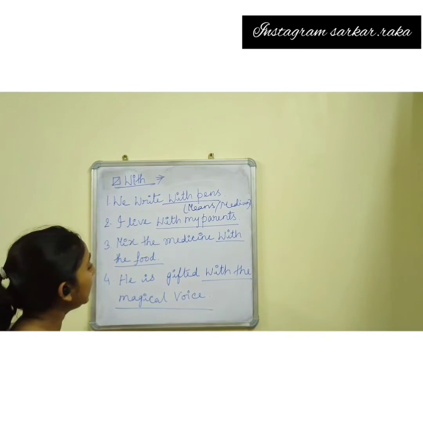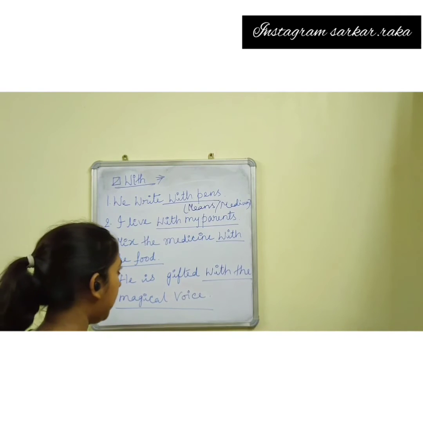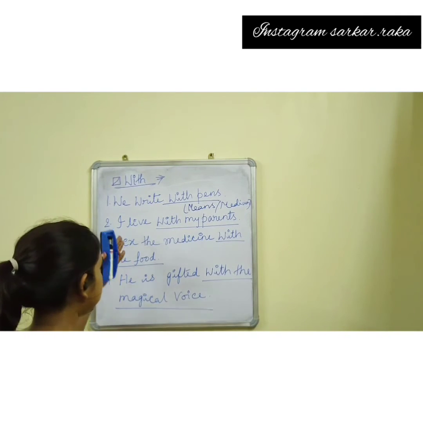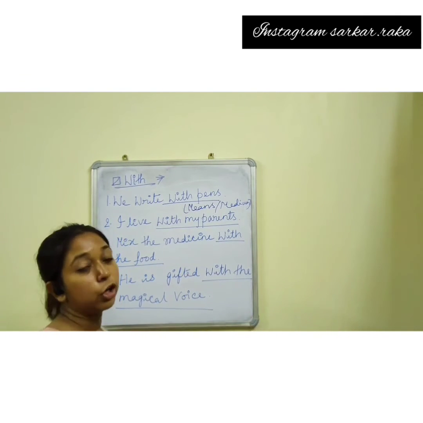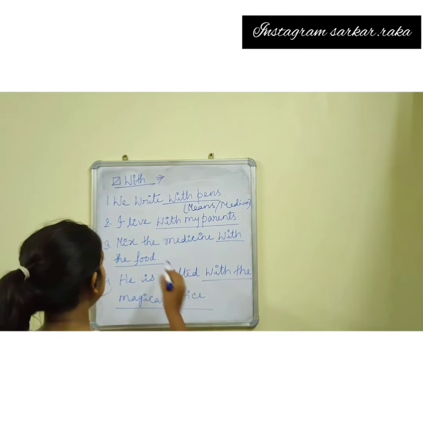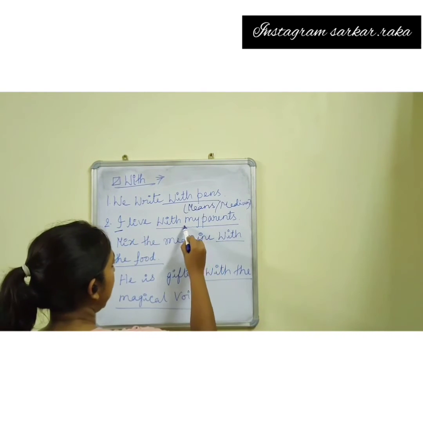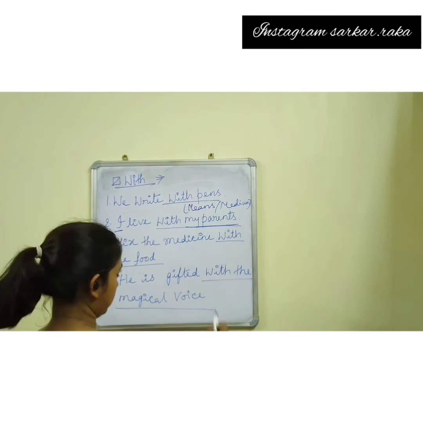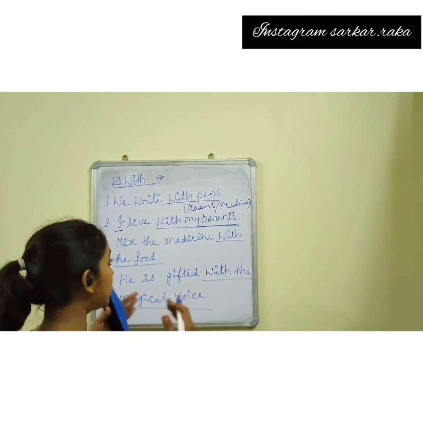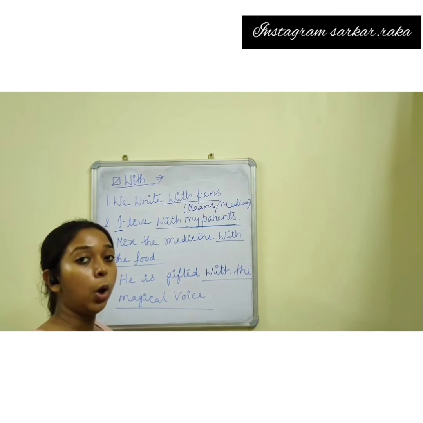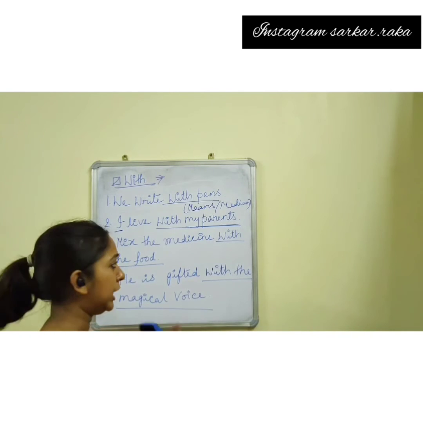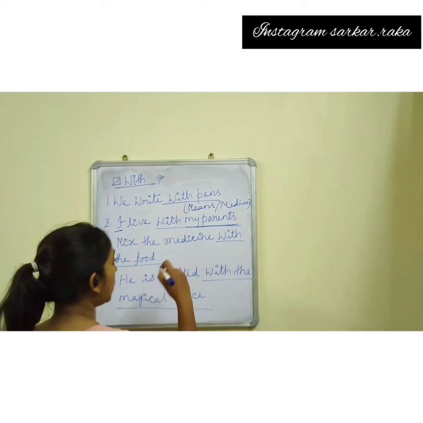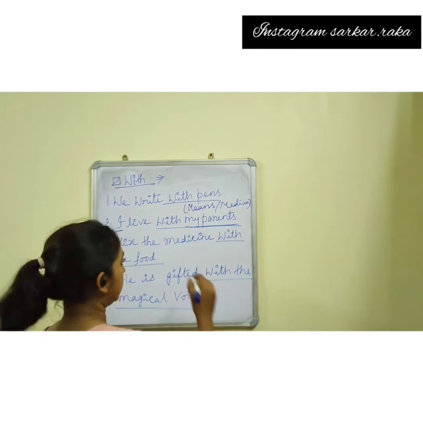Next, I live with my parents. In this sentence, there is a connection or contact between these persons. So, to suggest any connection or contact or relation, we can use with.